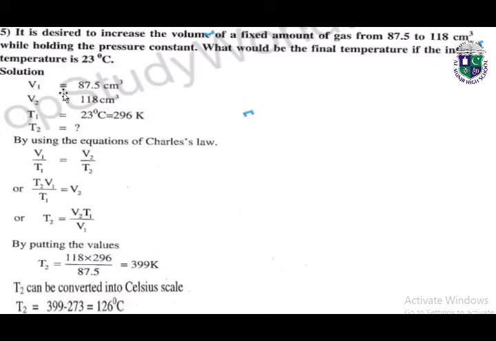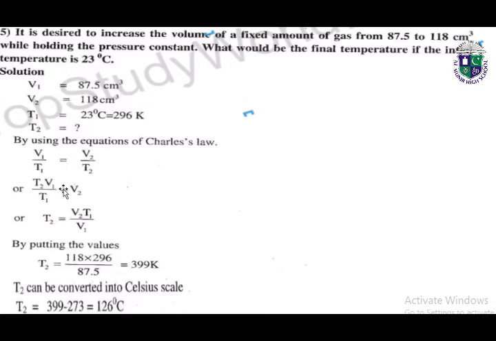Initial volume is given, which is 87.5 centimeter cube. Then final volume is given, which is 118 centimeter cube. Initial temperature is given, which is 23 degrees centigrade. We can easily convert it into kelvins, and we have to find out the final temperature. So here we will use Charles' law because temperature is given. According to Charles' law, V1 over T1 is always equal to V2 over T2.